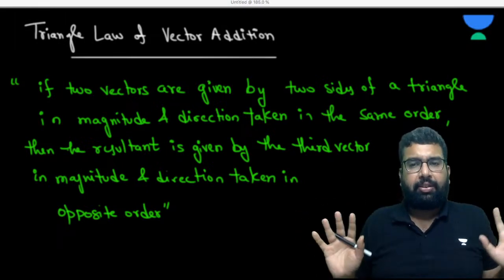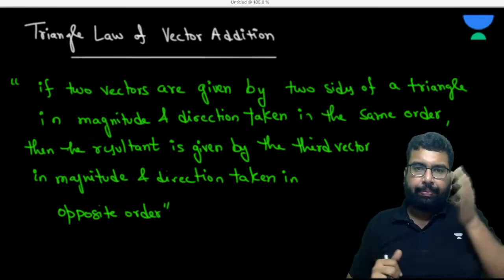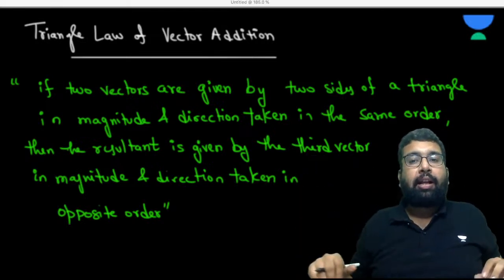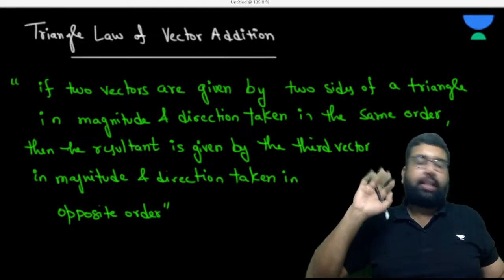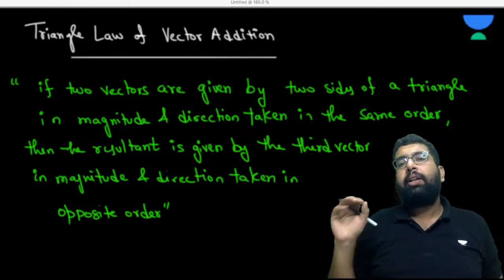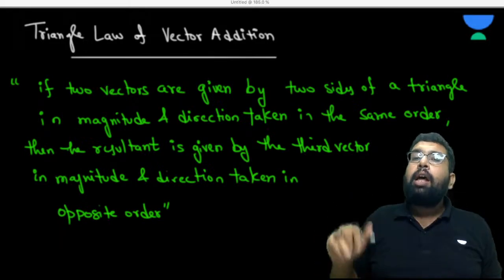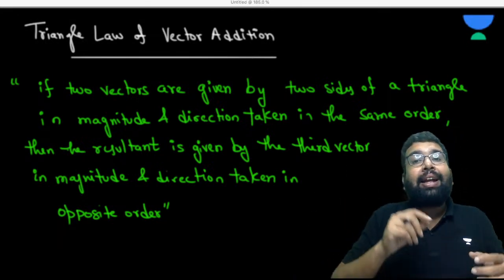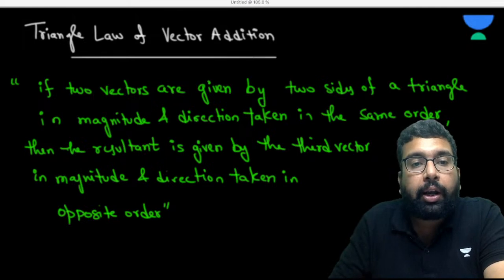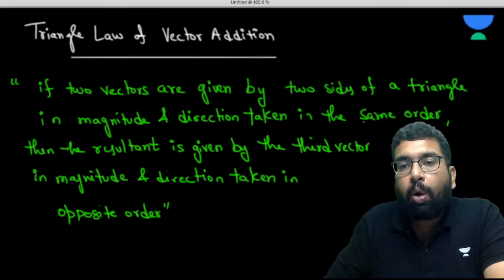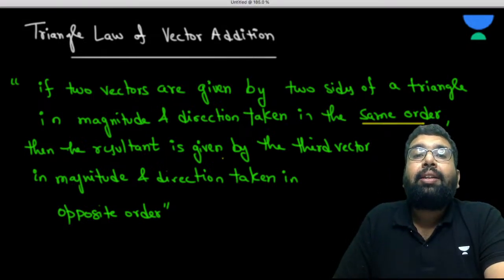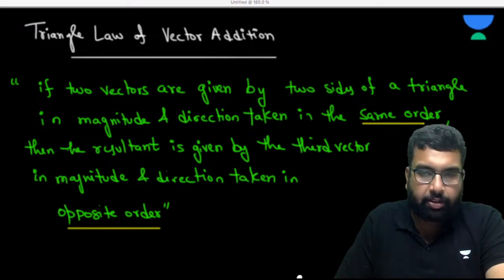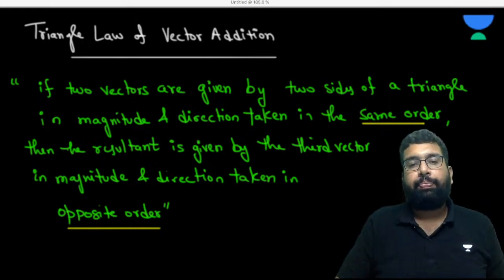So just give it a read, I'll explain. If two vectors are given by two sides of a triangle, any triangle in the world has three sides. Now if the two vectors are represented by two sides of the triangle taken in the same order, the resultant is given by the third vector in magnitude and direction taken in the opposite order.